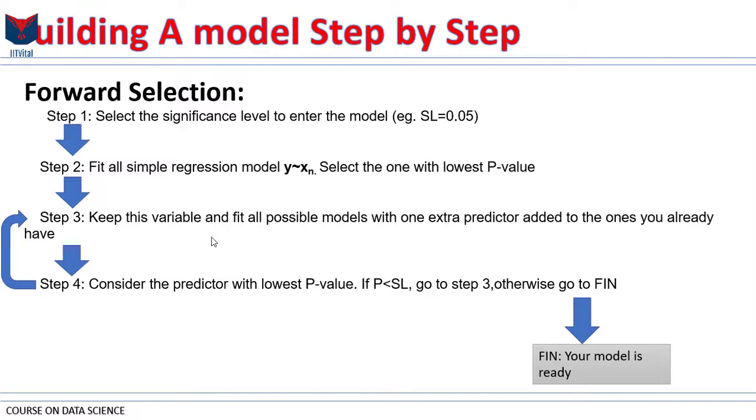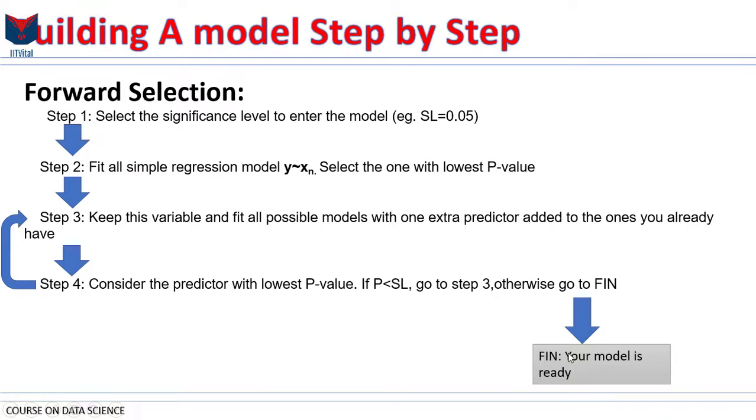So basically we will keep growing our regression model, but not just randomly. We will be selecting out of all the possible combinations every single time and growing by one variable at a time, and then we will only stop when the variable that we have added has a p-value that is greater than our significance level. So when this condition, less than significance level, is not true, then we don't go to step 3, we finish the regression.